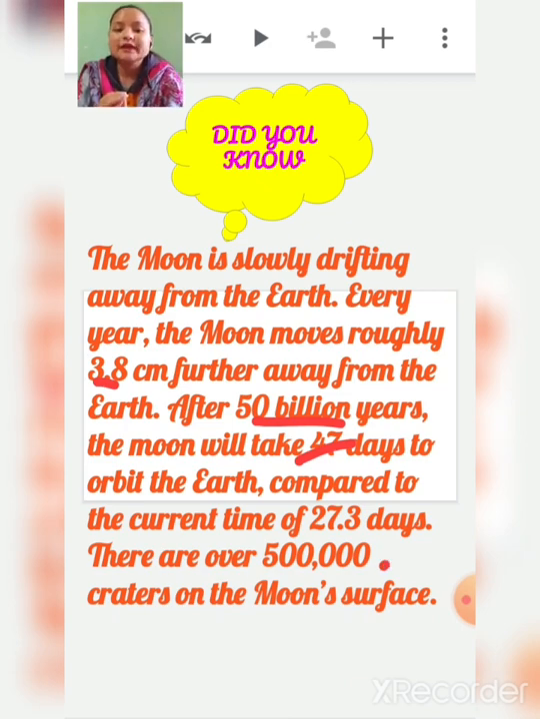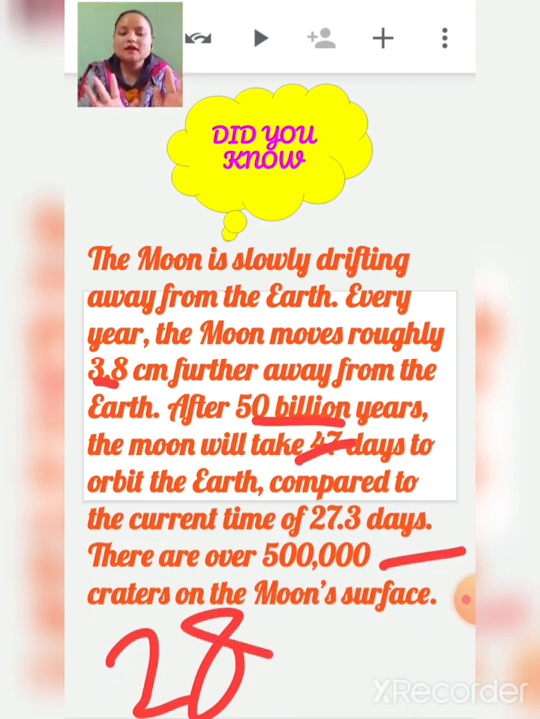Current time is 27.3 days, that is approximately 28. Okay, that means the moon takes 28 days to orbit around the Earth. But after 50 billion years, how many days? 47 days. It will take 47 days. And there are over 5 lakh craters on the moon's surface.